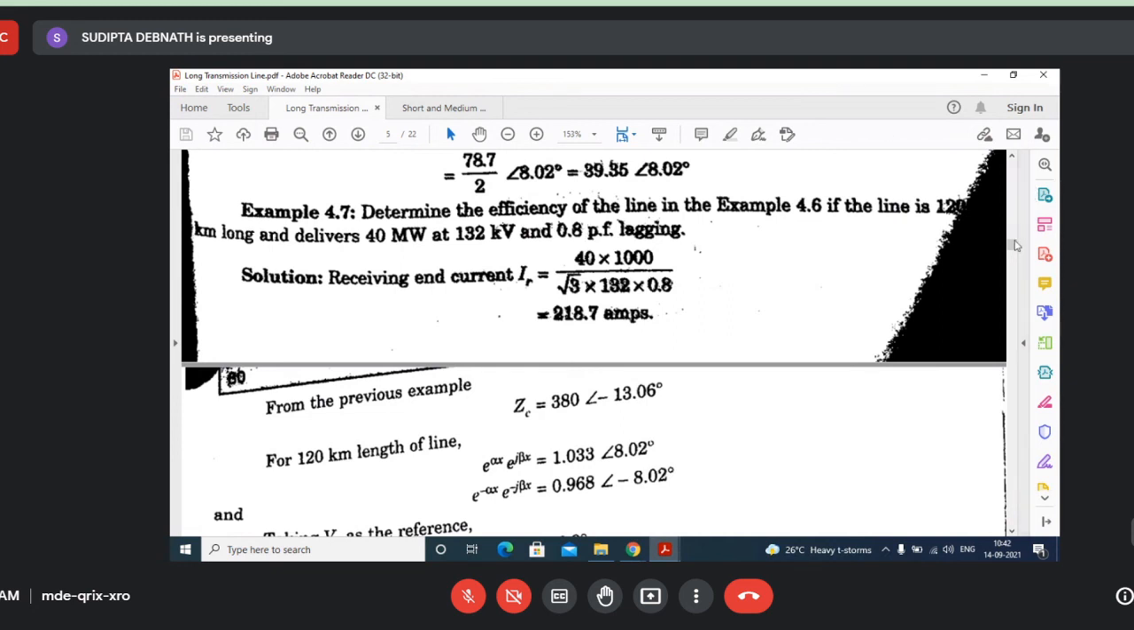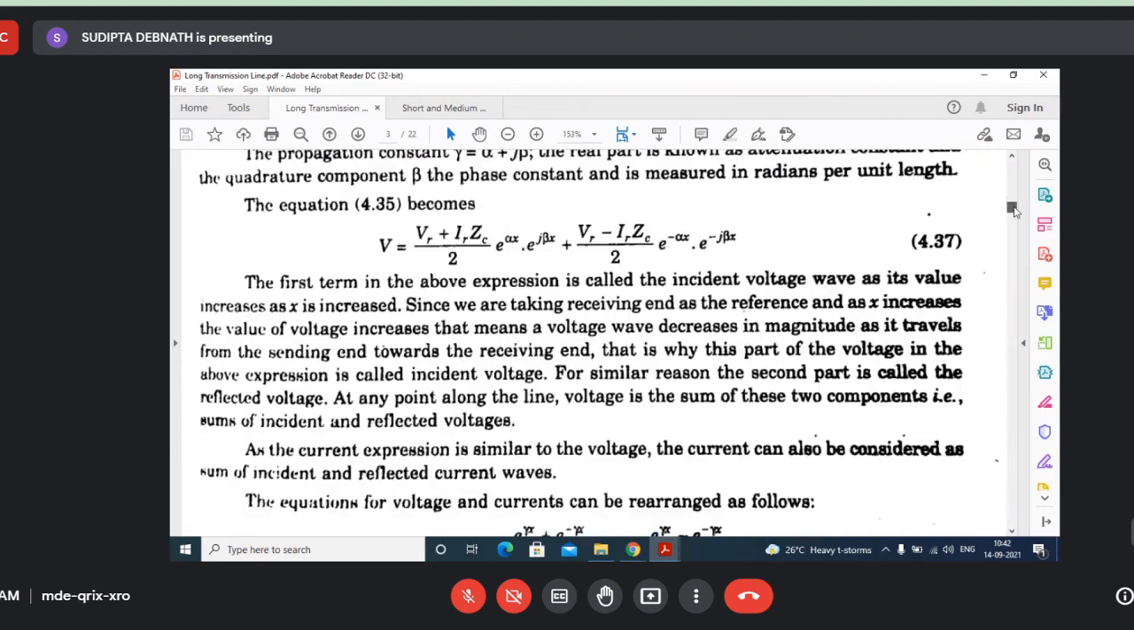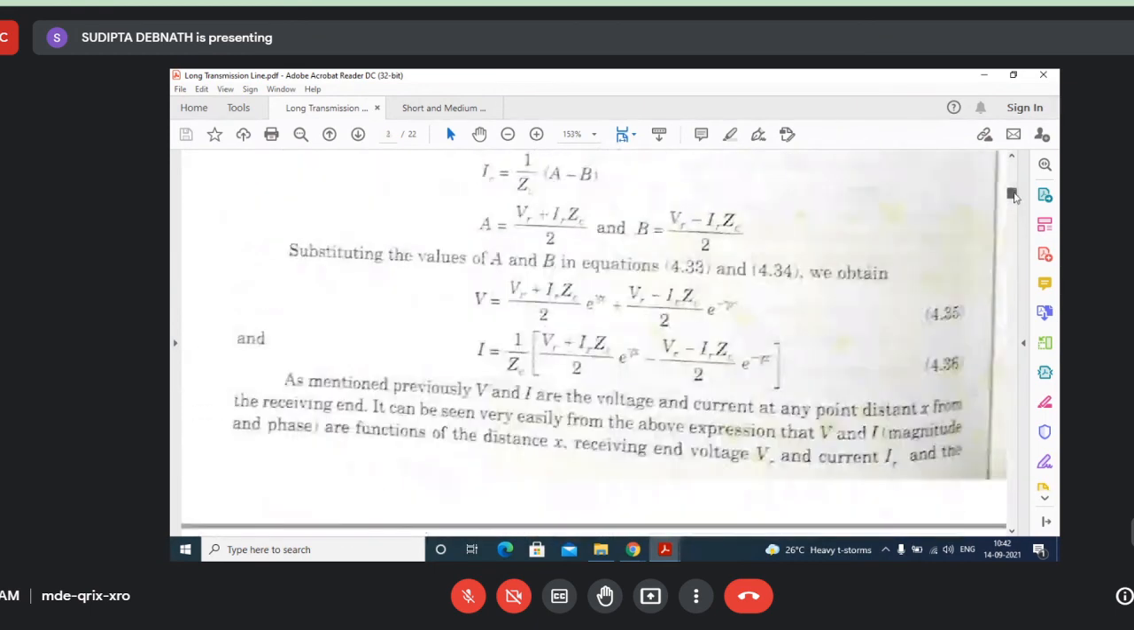So in that case, you have to again go back to this equation and find out Vs and Is. How to find out Vs? Just substitute x by the total length, x equal to L, the total length of the line.